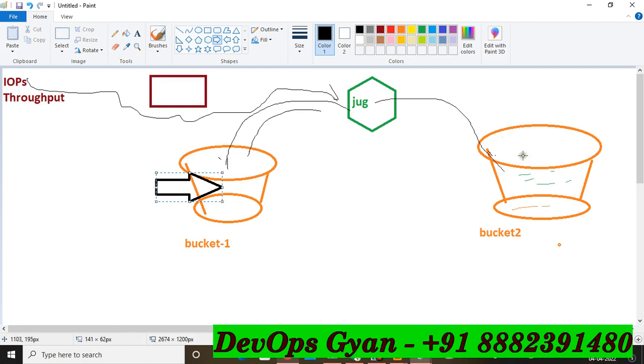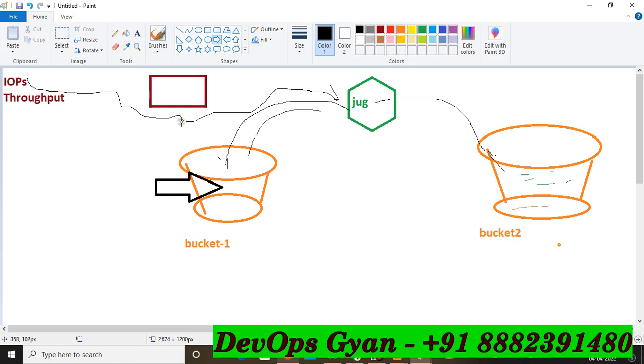So this jug is going to take the quantity of bucket water, or in real industrial terms, they are going to copy the data and put it in this bucket. So this is the throughput.